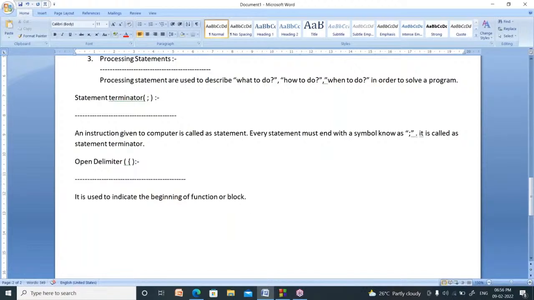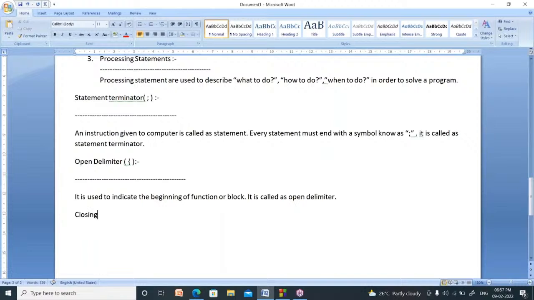If you know C language, you know while block, if block, switch block, structure block. So block is nothing but a group of statements. How to indicate the function or block begins? By using this symbol. It is called open delimiter.